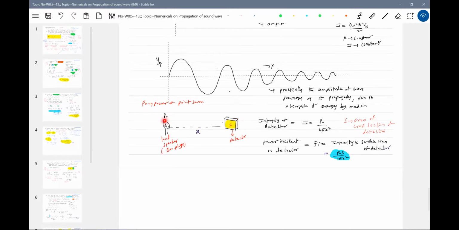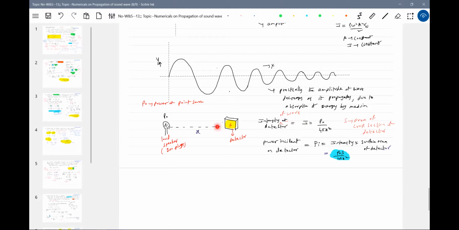Let P naught be the power of the point source. Then what is the intensity of the sound wave at the location of the detector? That should be equal to power divided by the area of a sphere of radius x. Power flowing per unit area is the intensity, so P naught by 4 pi x square.